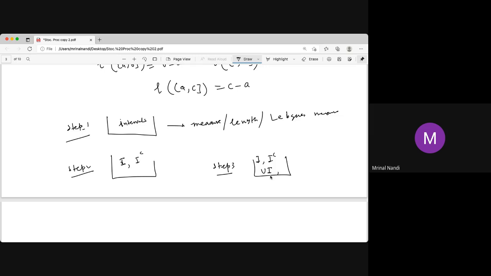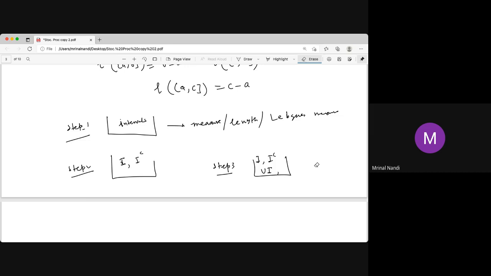Details you can find in any textbook. So this is a very important theorem called the Carathéodory extension theorem, and by the Carathéodory extension theorem we can define a measure on the Borel sigma algebra, which is actually a length measure, but technically we will not say length, we will say the Lebesgue measure. Lebesgue measure is nothing but length, our same concept of length.